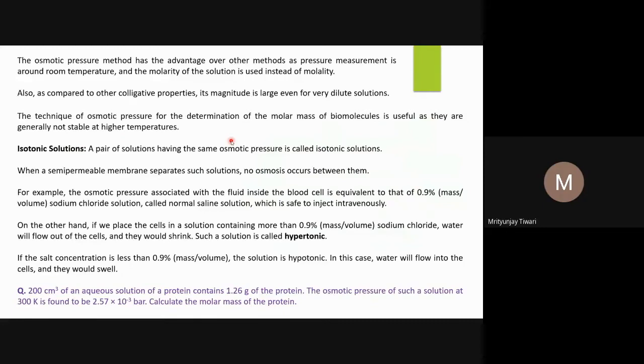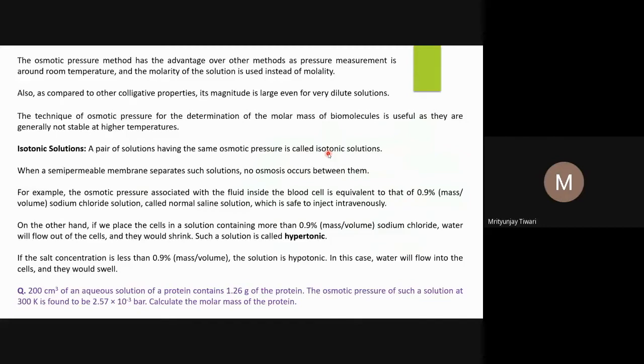So you call that an isotonic solution. Iso means same, tonic means their concentration is same. So a pair of solutions having the same osmotic pressure is called an isotonic solution.